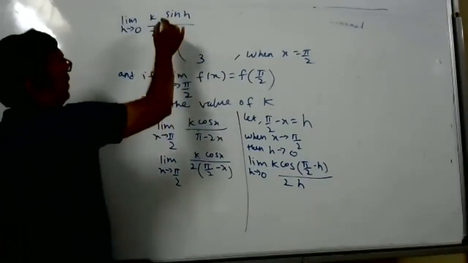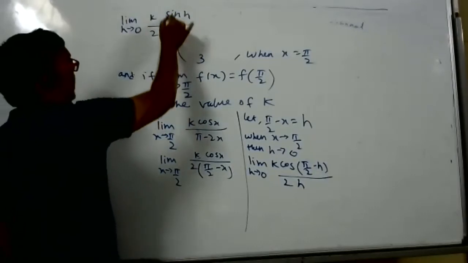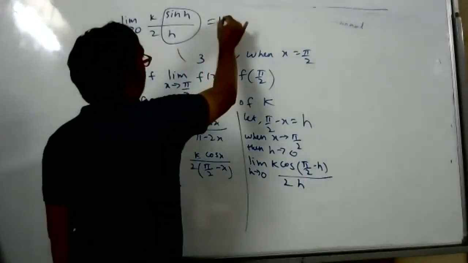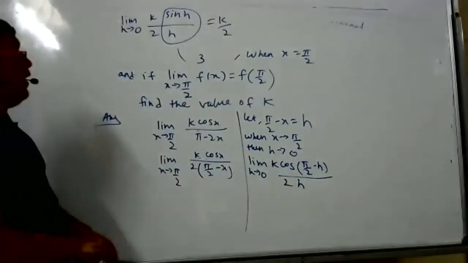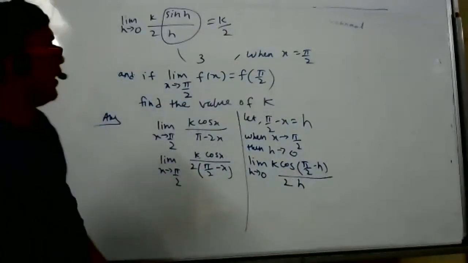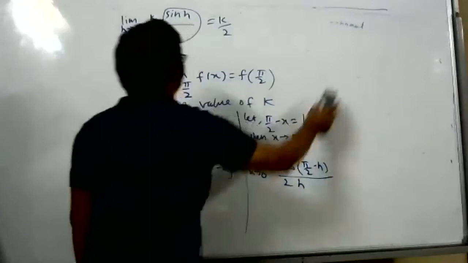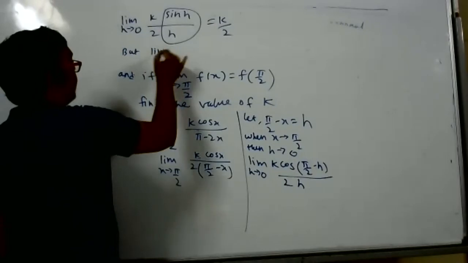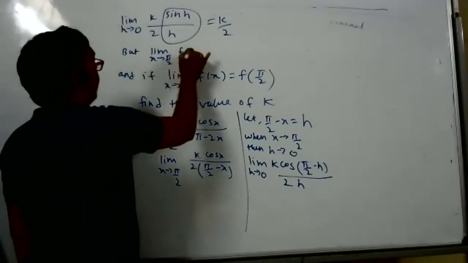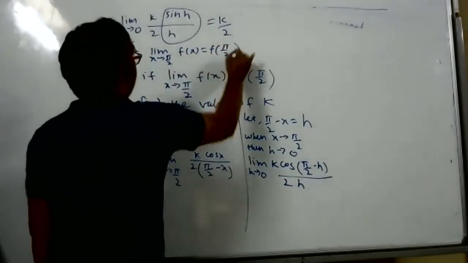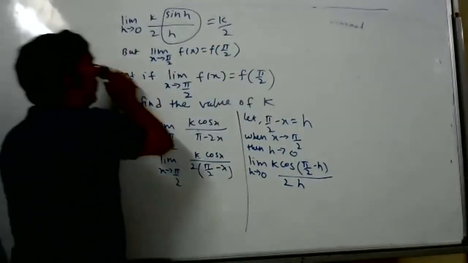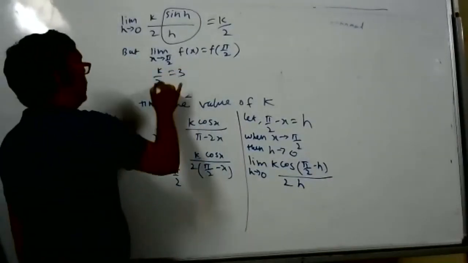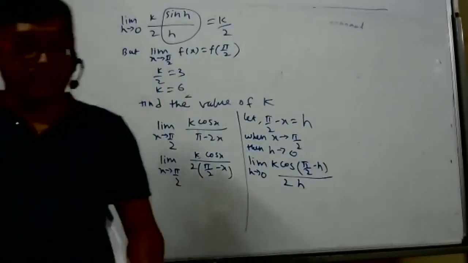Now the famous limit: limit h tends to 0, sin h by h is how much? 1. So what we got is k by 2. But what is given in the question? Limit is equal to f of pi by 2. What is f of pi by 2 in the question? 3. So limit x tends to pi by 2, f of x is equal to f of pi by 2. Substitute the values: the limit value is k by 2, the value of the function is 3. So what is the value of k? 6. Over. Easy sum from R.D. Sharma.